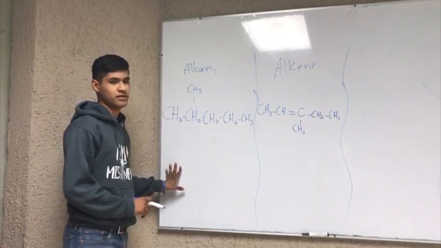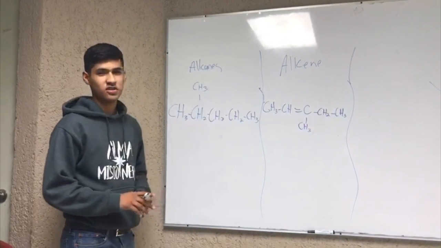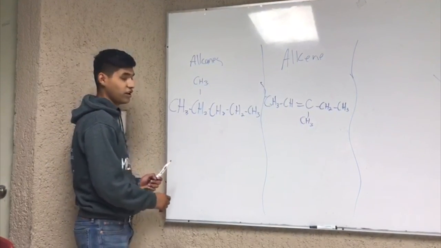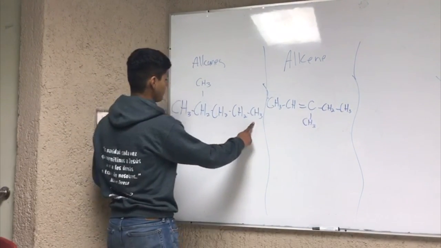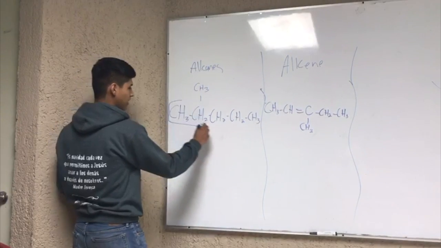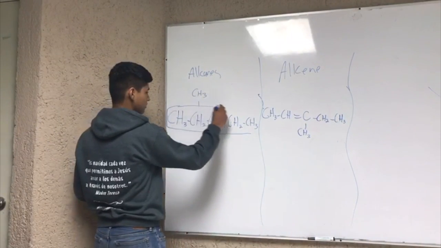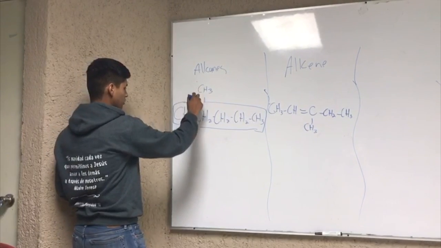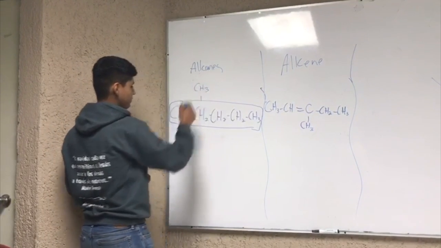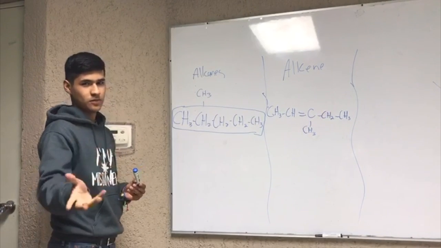First, we're going to start with alkanes. The first thing you need to do is to find the longest chain of carbons. In this case, there are these 5. We are going to take these ones. We also could take these 5 carbons, but it is the same. I'm going to explain why.